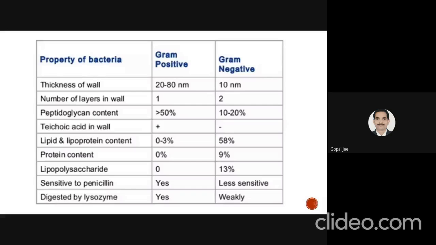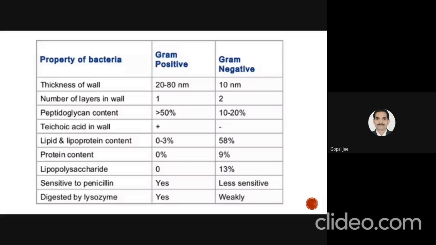As we know, penicillin is a category of beta lactam antibiotic, and it directly affects the synthesis of the cell wall. When the cell wall is being synthesized, it forms a hollow-like structure, meaning the bonding of the molecular linkage is not completely achieved in the formation of the wall, and all the content can be lysed easily. Digestion by lysozyme is seen in gram positive bacteria in higher quantity, whereas gram negative bacteria are digested by lysozyme weakly.